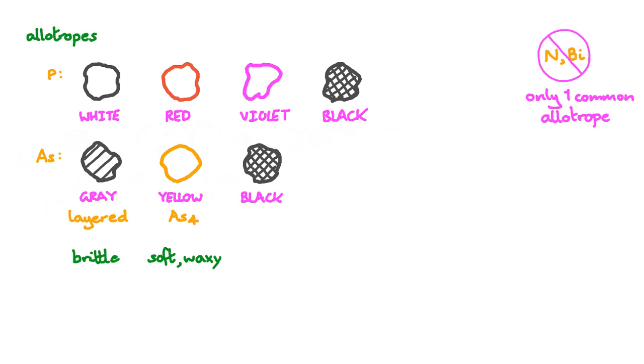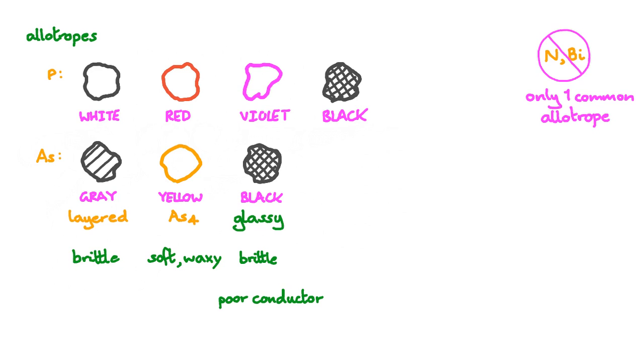Yellow arsenic is soft and waxy and is composed of As4 molecules. Like white phosphorus, it's unstable, volatile and quite toxic. We can make yellow arsenic by condensing arsenic vapour. And lastly, black arsenic is glassy, brittle and a poor conductor.